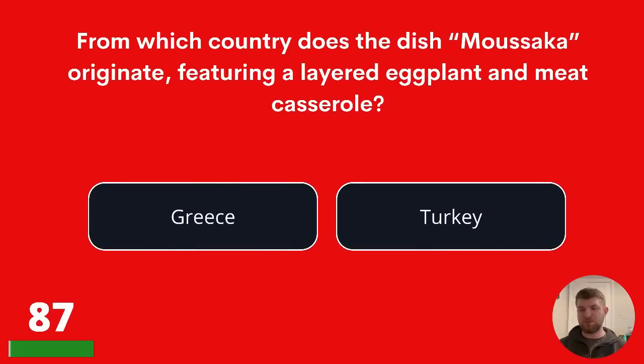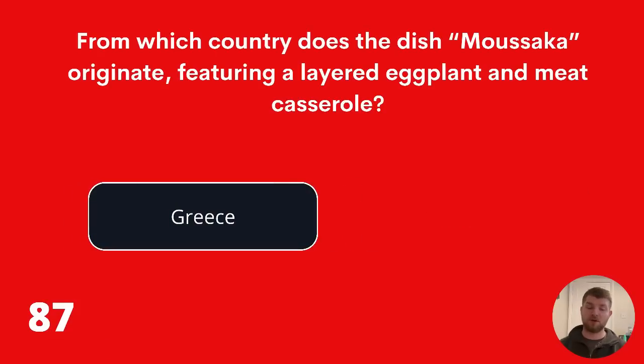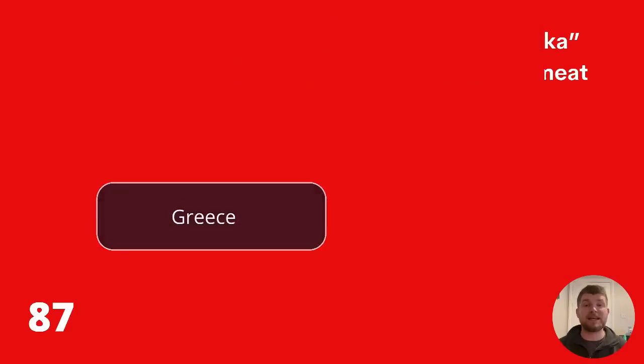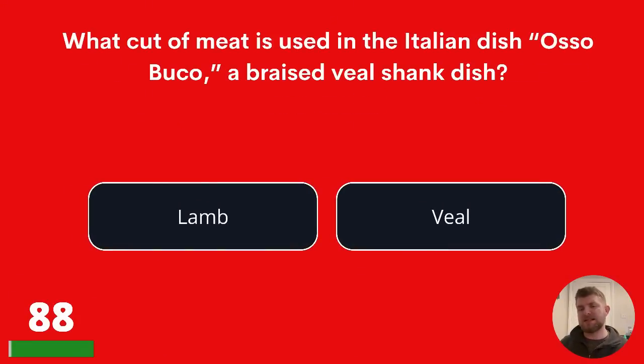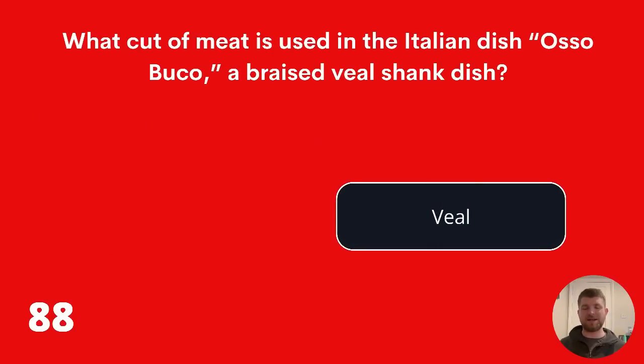From which country does the dish moussaka originate, featuring a layered eggplant and meat casserole? Greece or Turkey? The answer is Greece. Question 88. What cut of meat is used in the Italian dish osso buco, a braised veal shank dish? Lamb or veal? Well, at this point we're testing to see if you're paying attention. The answer is veal.